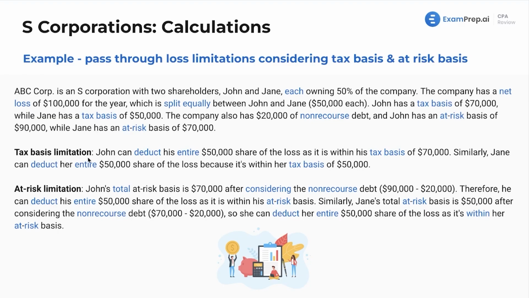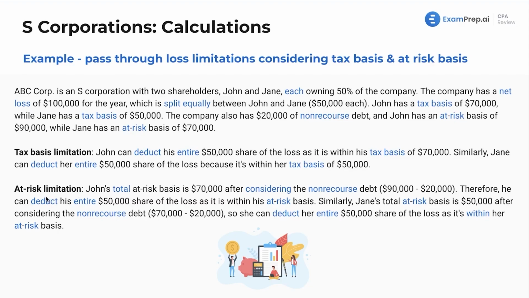Tax basis limitation. Well, John can deduct his entire $50,000 share of the loss as it's within his tax basis of $70,000. Similarly, Jane can deduct her entire $50,000 share of the loss because it's within her tax basis of $50,000 as well. However, then we have kind of like check number 2.